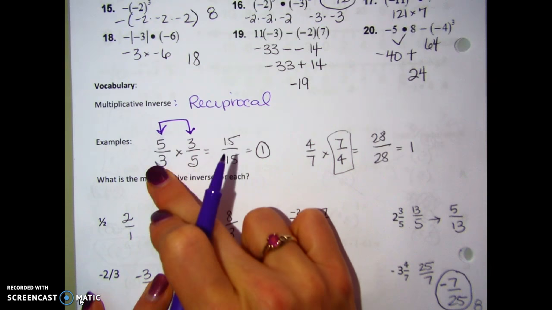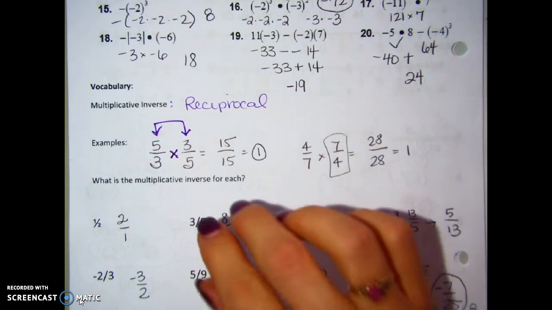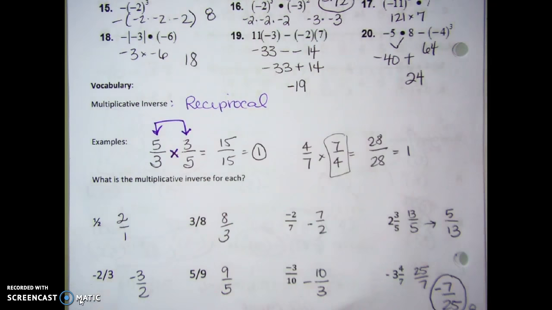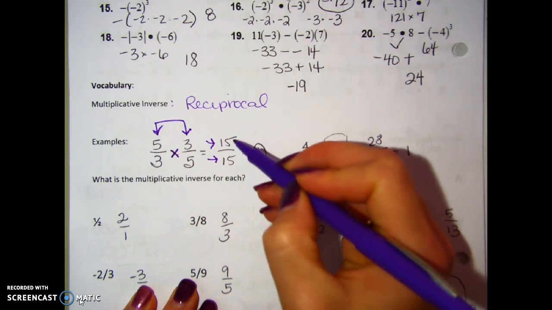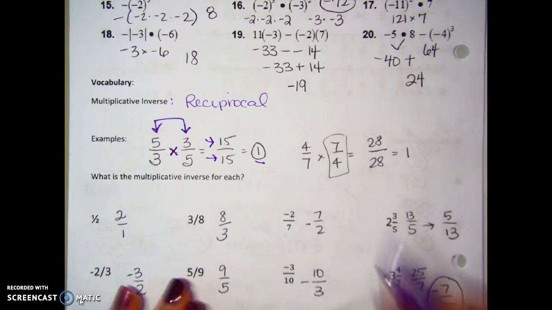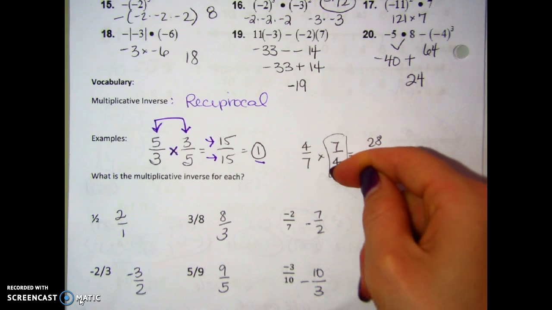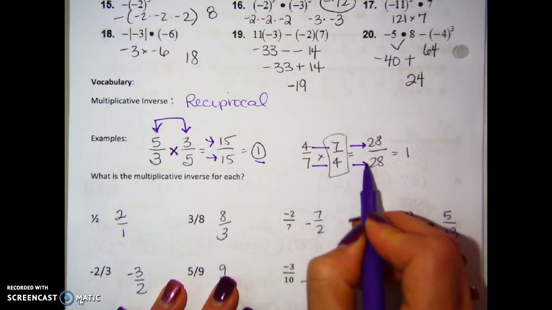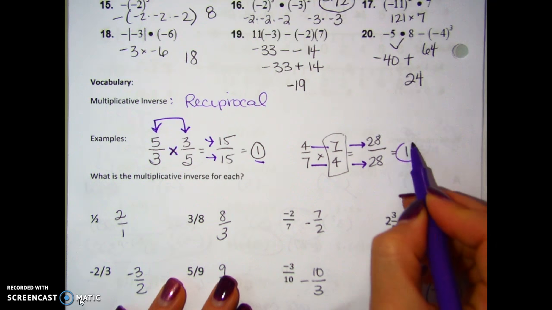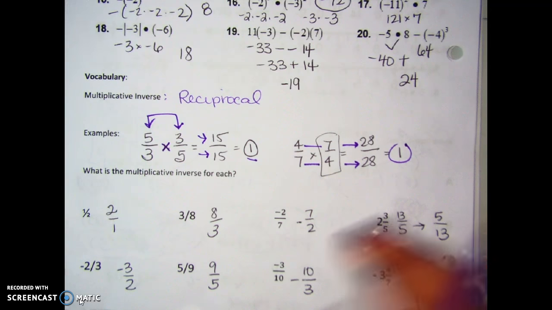So for example, 5/3 times its reciprocal, so I flip those over, and when I multiply across the top and across the bottom, I get 1. Or 4/7 times the reciprocal, so I flipped it over, 7/4. Multiply these together to get 28, multiply these together to get 28, and 28 out of 28 is 1. So a number times its multiplicative inverse will make 1.